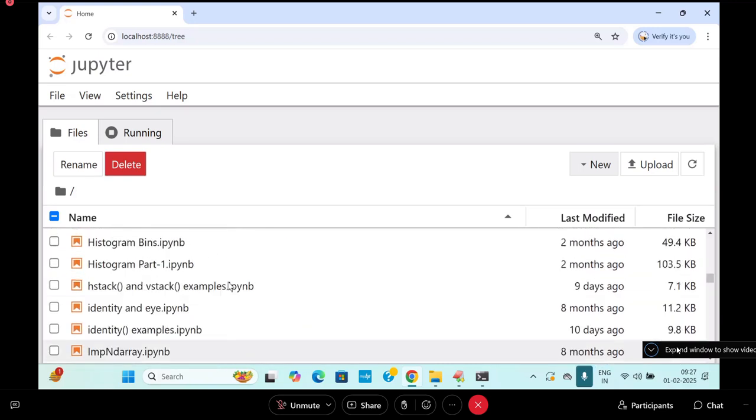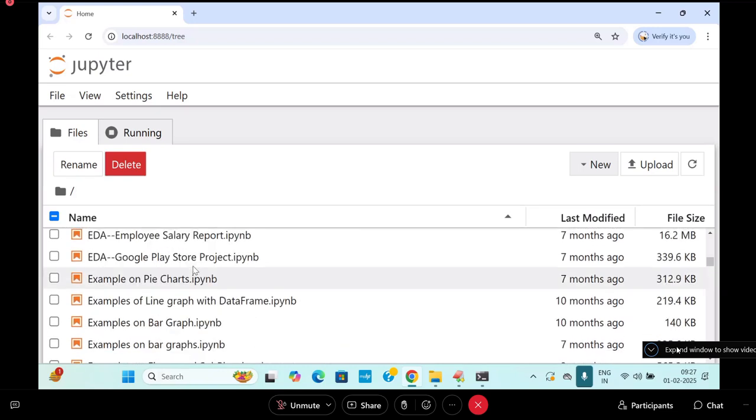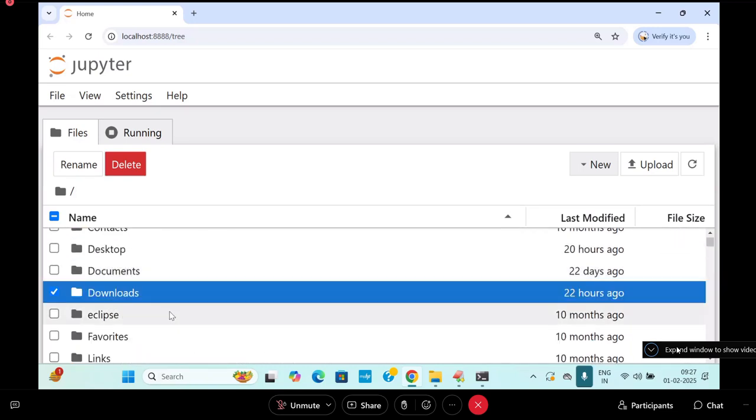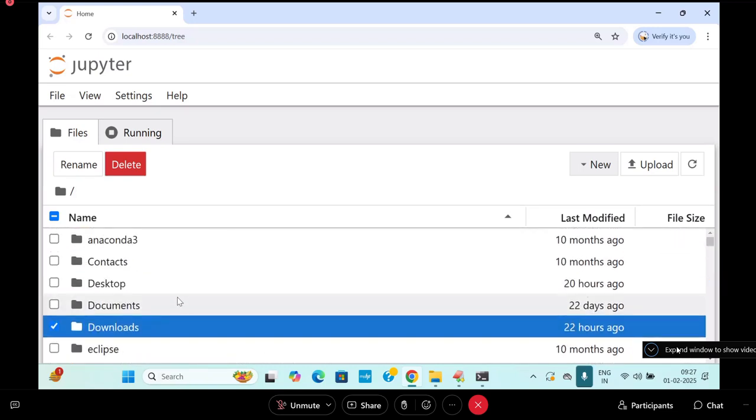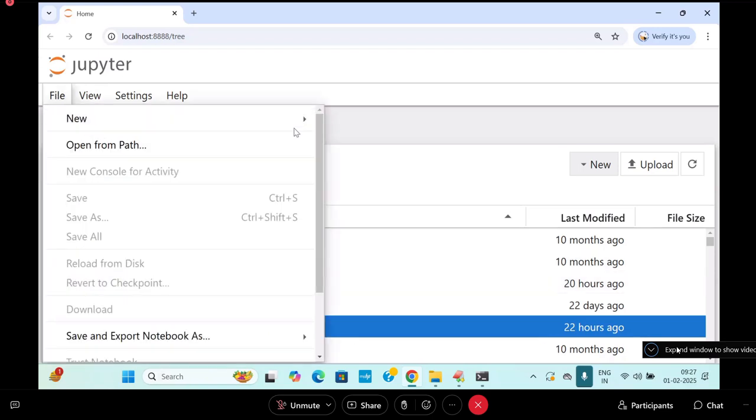Matrix operations. Okay, anyhow, not an issue.